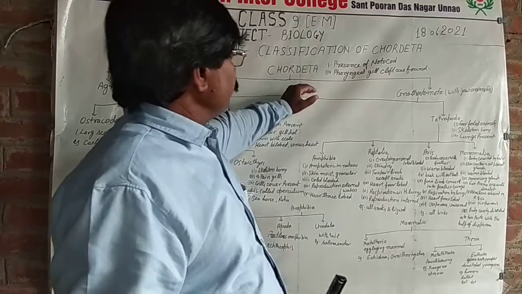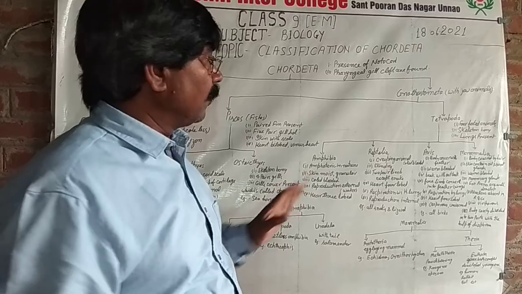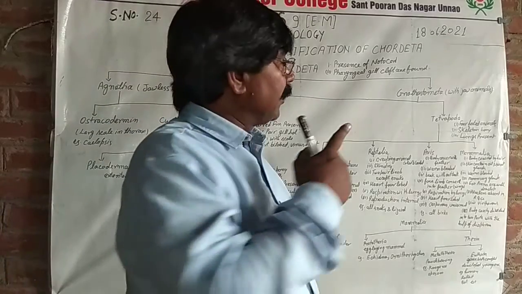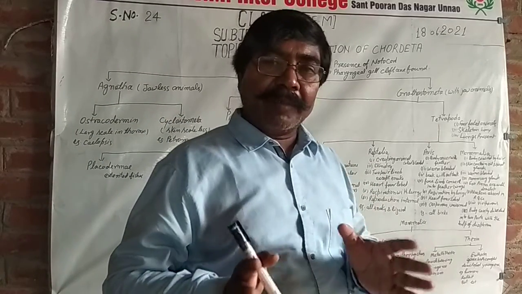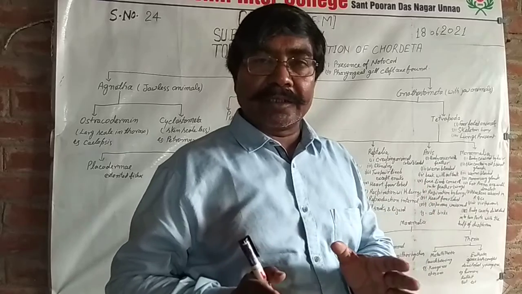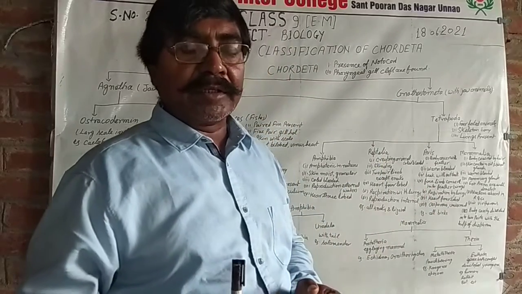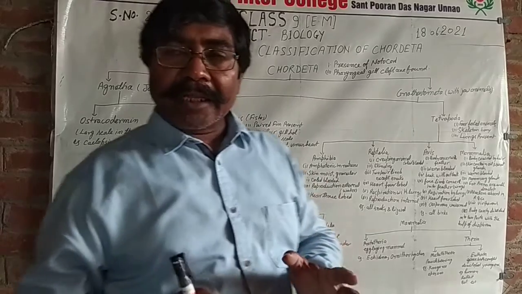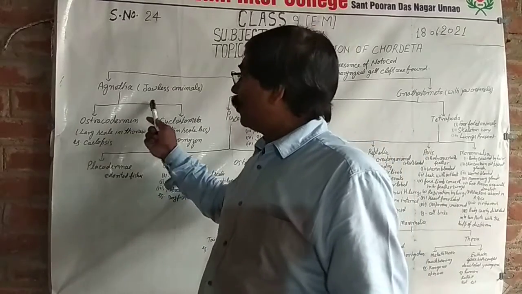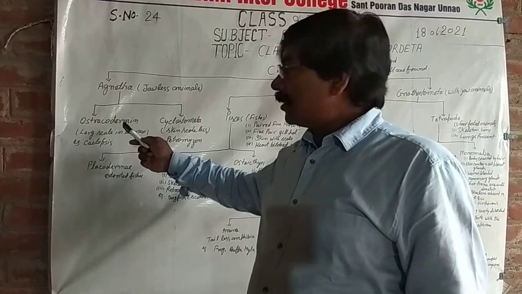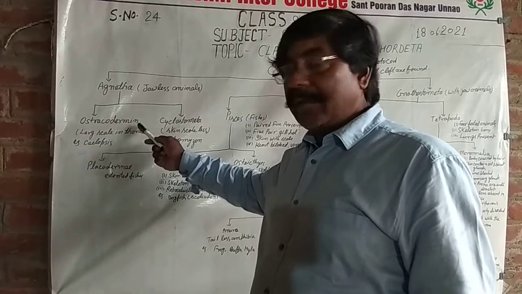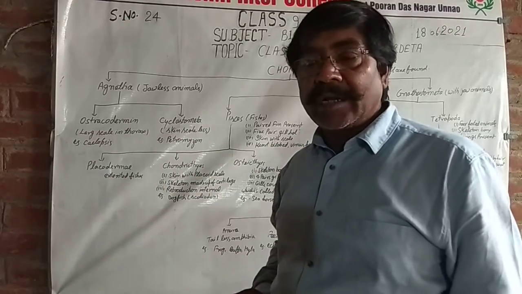So chordates are divided into two groups, Agnatha and Gnathostomata. Agnatha means jawless animals. Gnathostomata means animals with jaws. So Agnatha is divided into two classes, Ostracodermi and Cyclostomata.